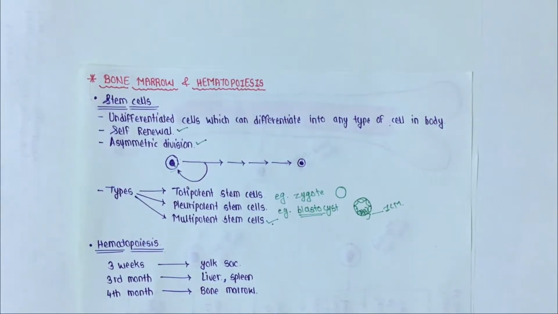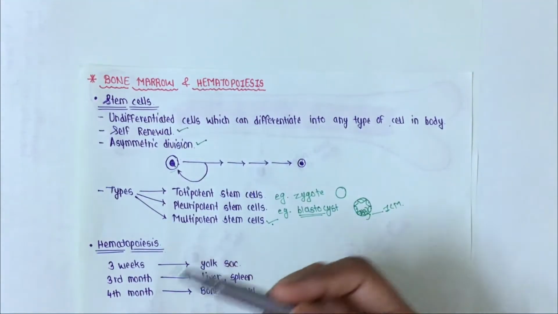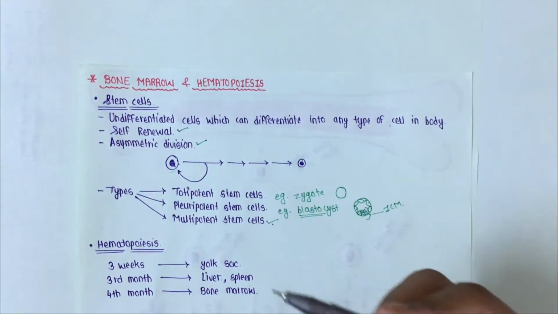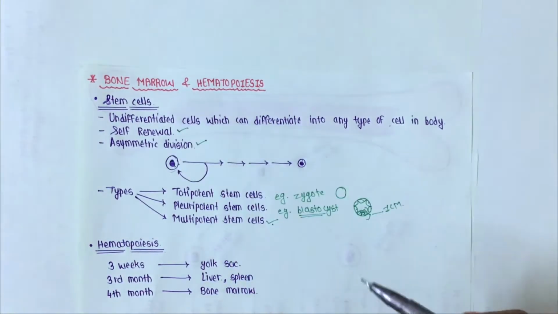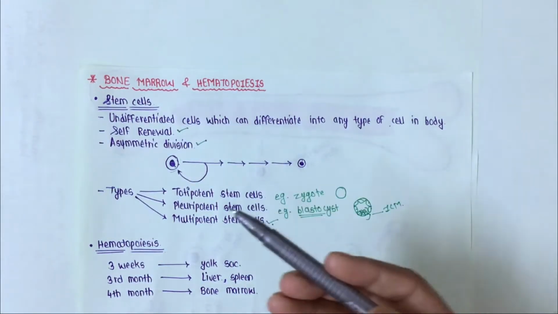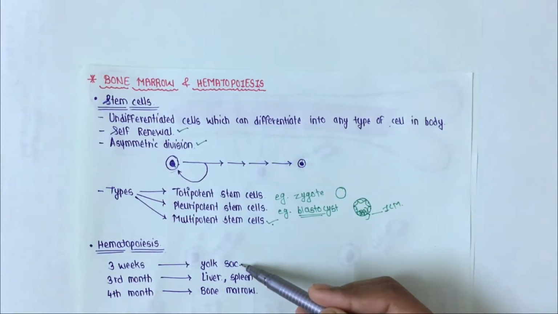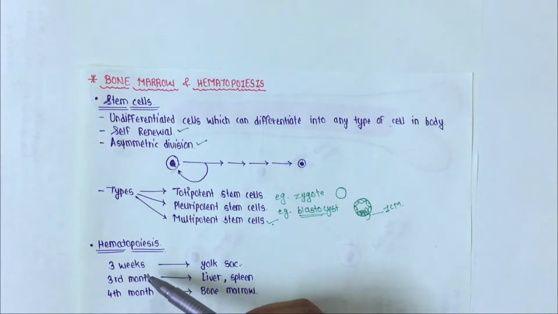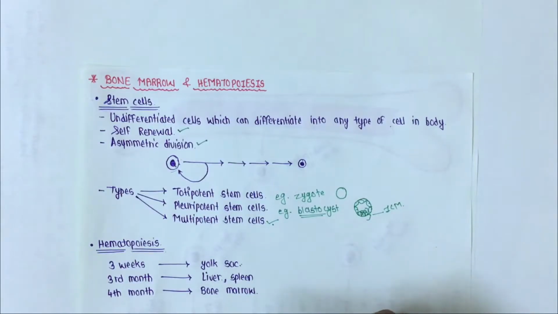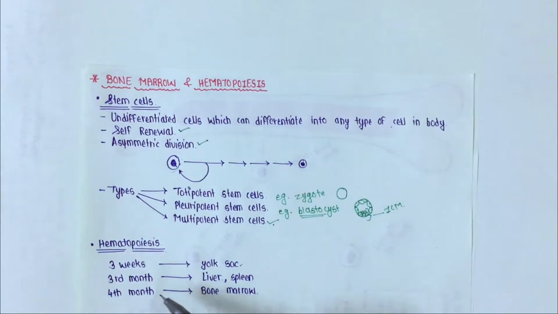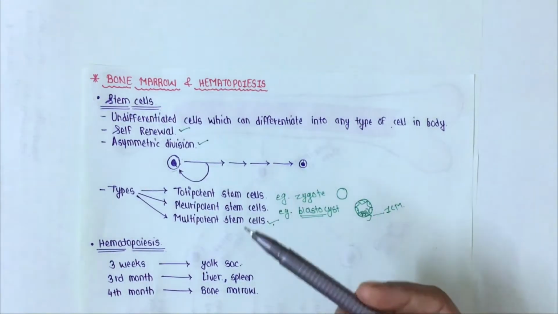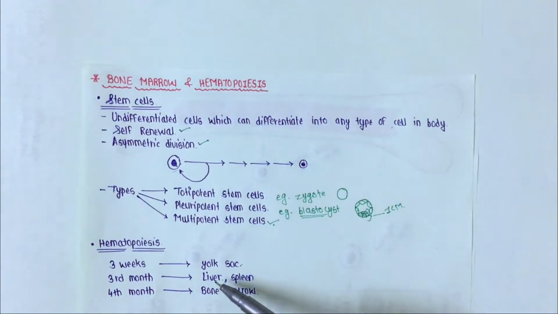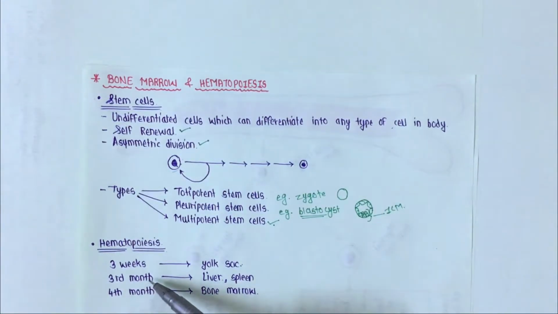Now we will see hematopoiesis at different stages of life. The cells which form the blood cells are called stem cells, and in early embryonic life the stem cell starts appearing in the yolk sac at around the 3rd week of gestation. After that, at the 3rd month of gestation, these stem cells start appearing in the liver and spleen. That means hematopoiesis starts occurring in the liver and spleen at the 3rd month of gestation.